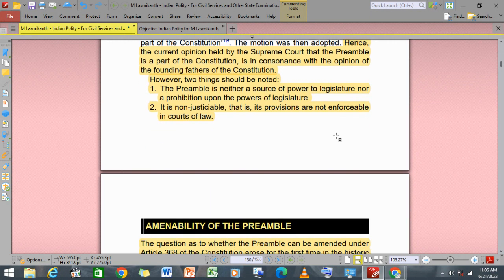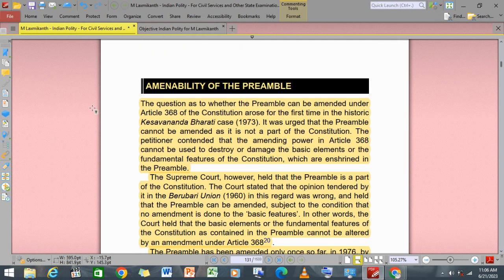However, the preamble is neither a source of power to the legislature nor a prohibition upon the powers of the legislature. It is non-justiciable, and its provisions are not enforceable in a court of law.